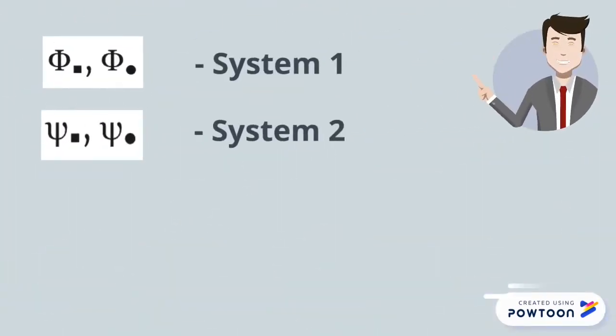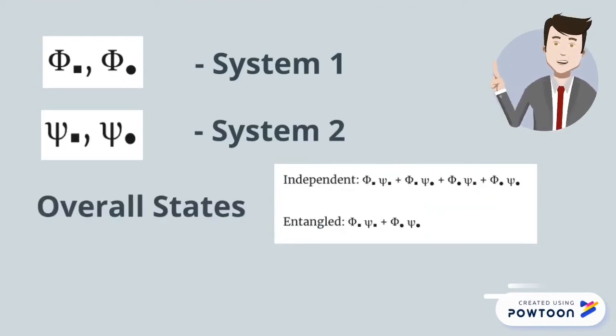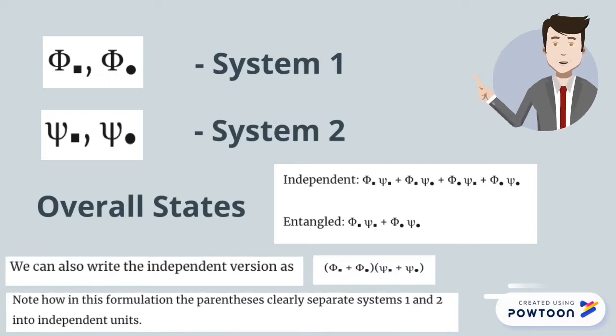Returning to our example, if you write phi square, phi circle for the wave functions describing system 1 in its possible states, and psi square, psi circle for the wave functions describing system 2 in its possible states, then the overall states will result in these equations, which are the mathematical forms of what we talked about.